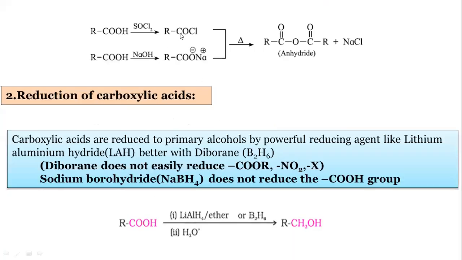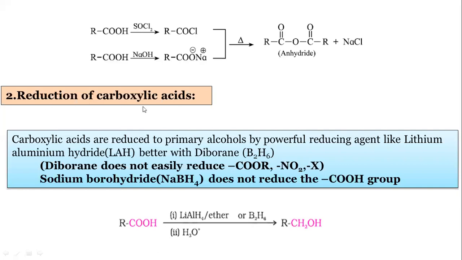How the acid chlorides are prepared and how this sodium carboxylate is prepared is shown here. You already know these reactions, they were completed in chapter number 10. This is thionyl chloride and this is the acid. So you know these reactions, I'm not explaining in detail.